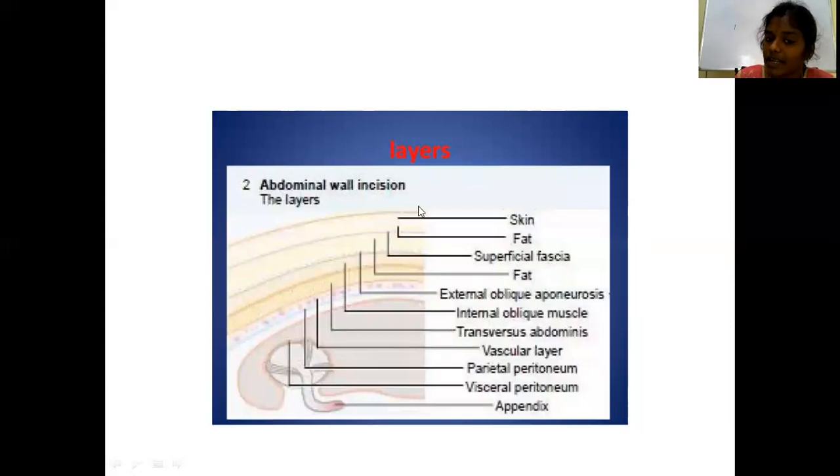After giving any incision, mostly nowadays you will give Lance. Of course, nowadays most of us are doing laparoscopic appendicectomy only. If you go for open appendicectomy, the most widely used incisions are Lance and McBurney's incision. After giving the incision, we open skin, superficial fascia, external oblique aponeurosis, internal oblique aponeurosis, and transverse abdominis muscle. You will split all these muscles. This is muscle splitting. Next, parietal peritoneum, visceral peritoneum, and you will find the appendix.